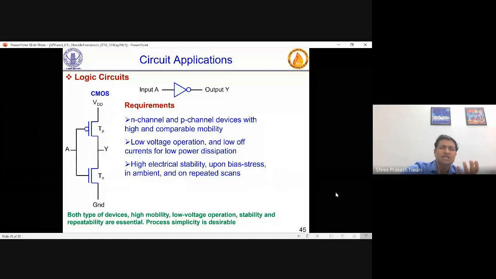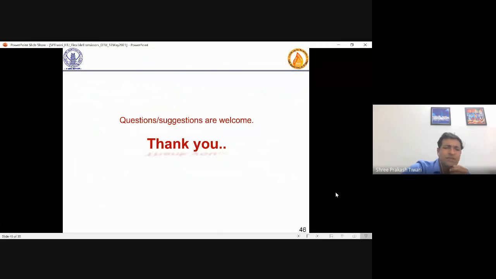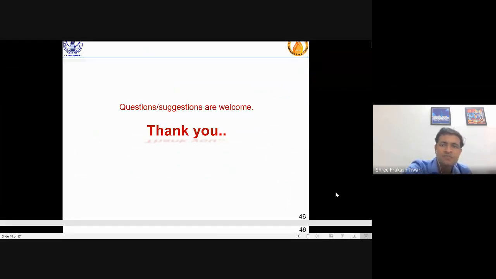Many times we talk about logic circuits. Now, for logic circuits, you want CMOS, where you have NMOS and PMOS. Now, what happens when good N-type devices are not there? Making NMOS is different. Many times people thought that, see, with solution processing, you don't want to put two solutions one by one, because when you make one, the other one becomes bad and so on. There was an exploration of these ambipolar materials, where the same material can work as both N and P type, depending on what voltage polarity you apply. So that was also studied. That is called ambipolar. That is for simplicity. So there are various approaches.